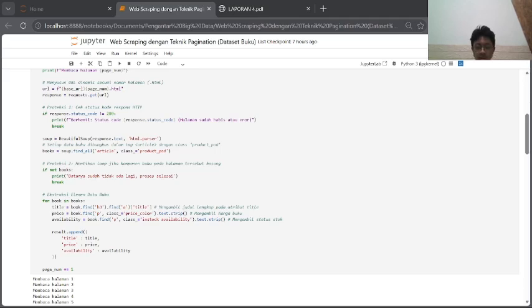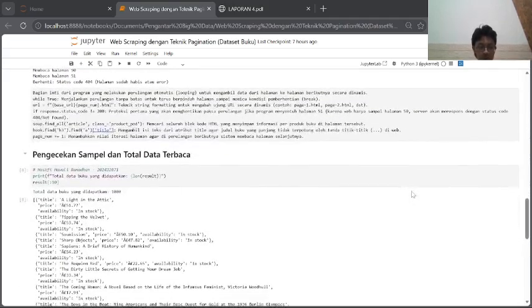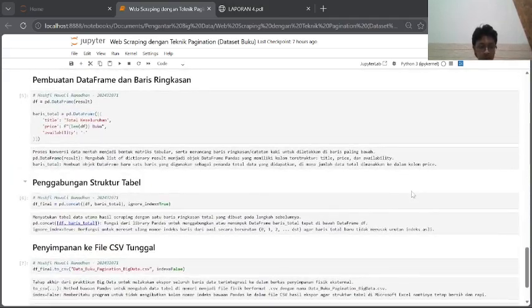Each book's data is compiled into a dictionary and appended right into our master results. After extracting a page, page_num increases by 1 and the loop moves seamlessly to the next page. Okay, after successfully going through 50 pages and collecting exactly 1000 books, it's time to process the data.